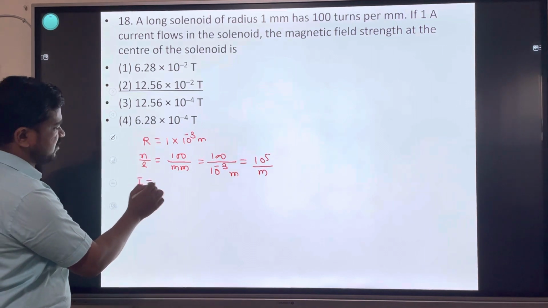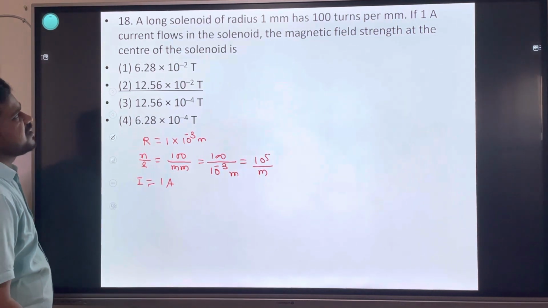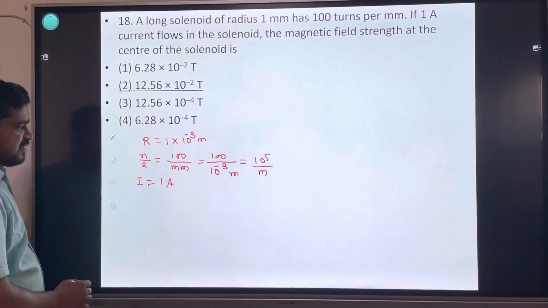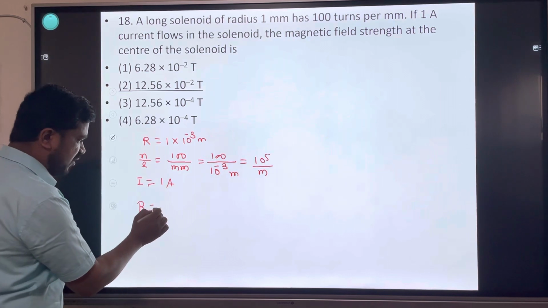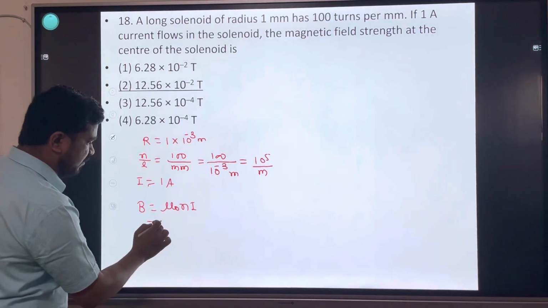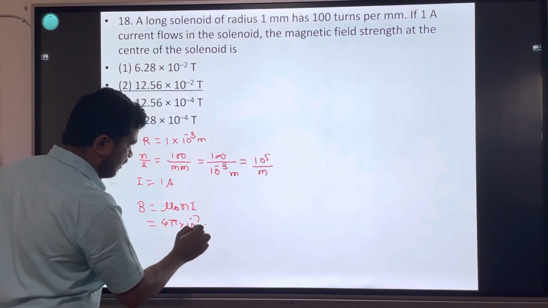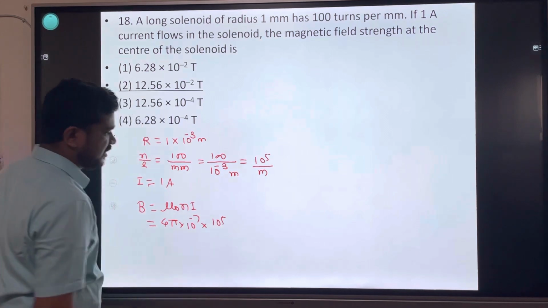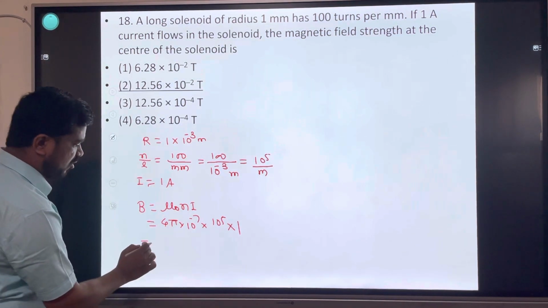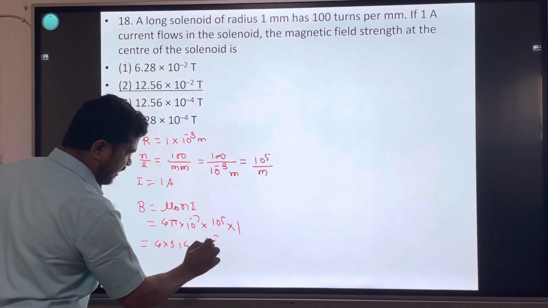Current is given, I is equal to 1 ampere. The magnetic field strength at the center of the solenoid is asked. The formula for magnetic field strength is B is equal to mu 0 into N I. Mu 0 is 4 pi into 10 raised to minus 7, number of turns per unit length 10 raised to 5 into current 1. 4 into pi 3.14 into 10 raised to minus 2.